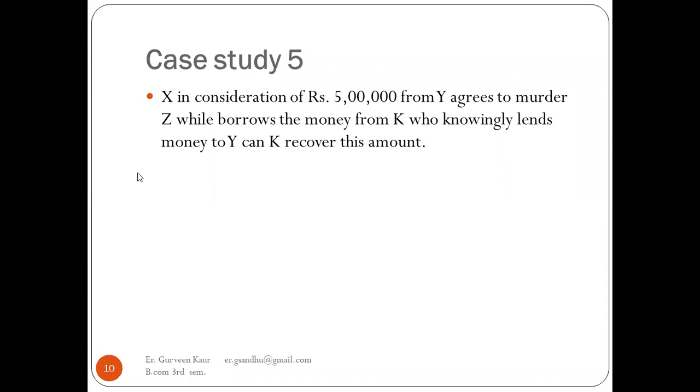X has taken the consideration amount from Y, and agrees to murder Z, while the money has been borrowed from K. K does not know that this is for a murder purpose. So can K recover this amount or not?